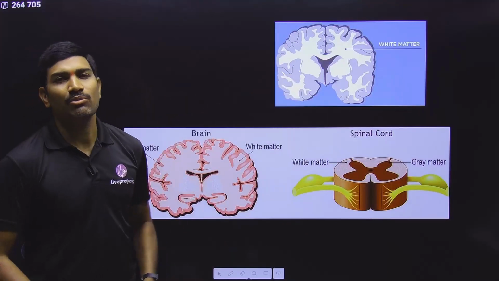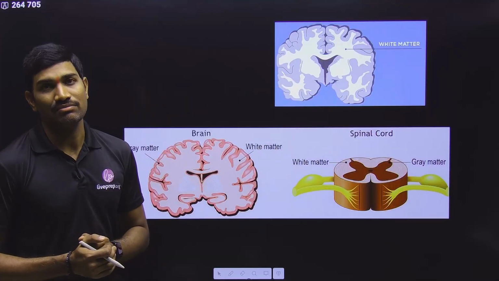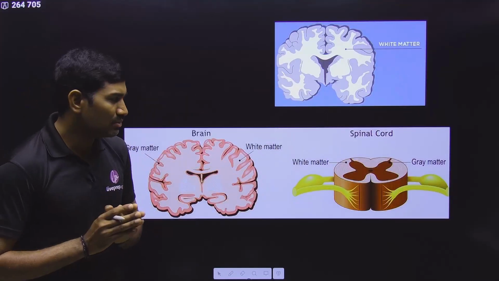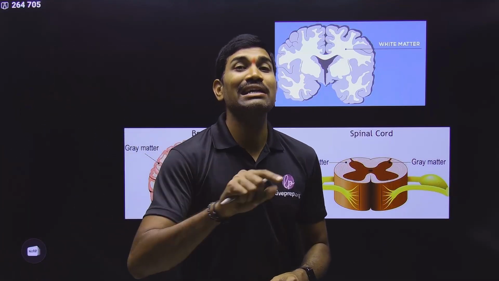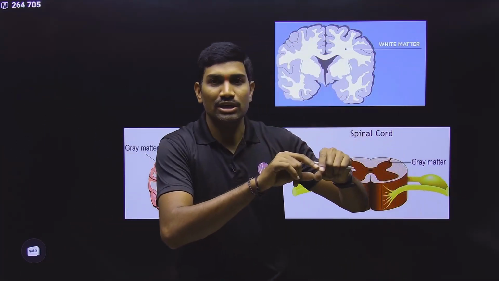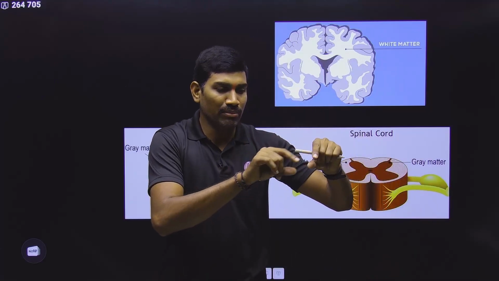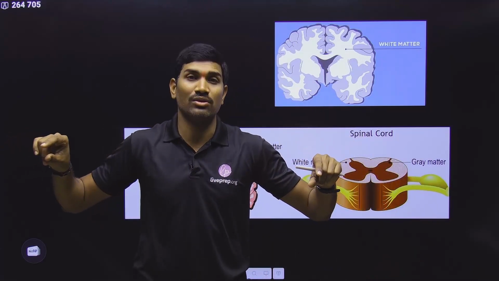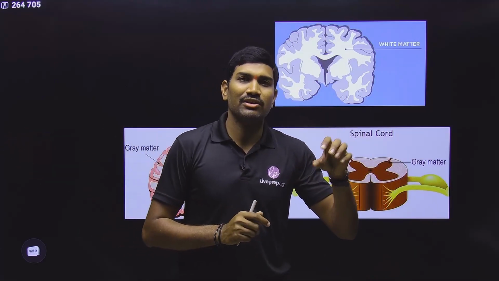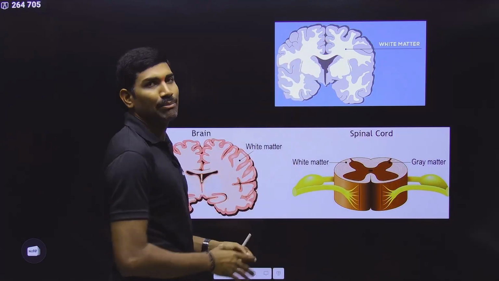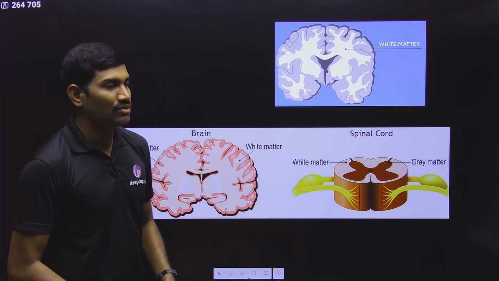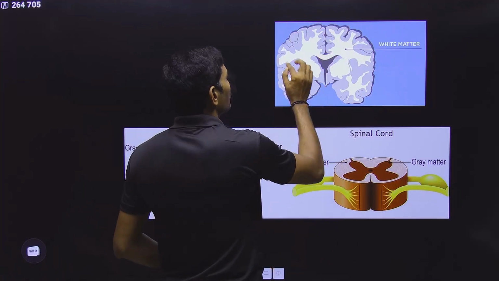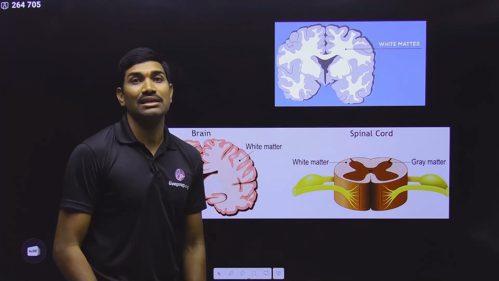Next, they are talking about the white matter and the gray matter. I am simply talking about the main basic points. Observe carefully. What are white matter and gray matter? Now you need to think about myelinated neurons. In the neuron, the major length is occupied by the axon, and the cell bodies are very small. Outside is the cortex, the cerebral cortex, and in the cerebral cortex, cell bodies and dendrites are present.